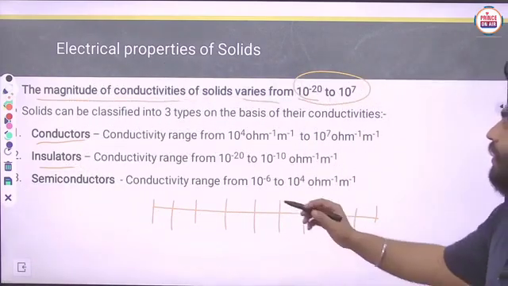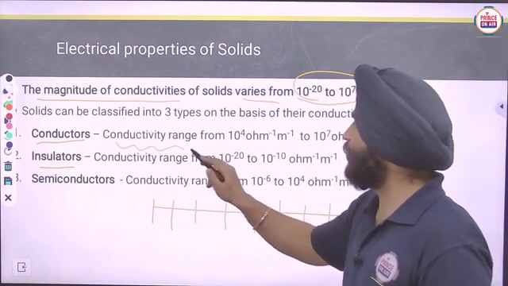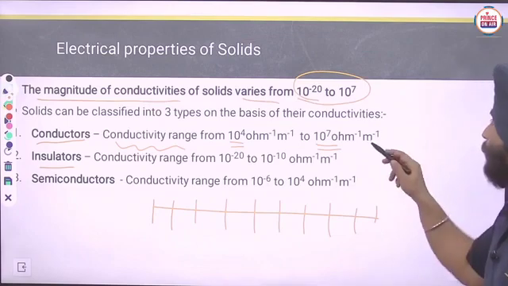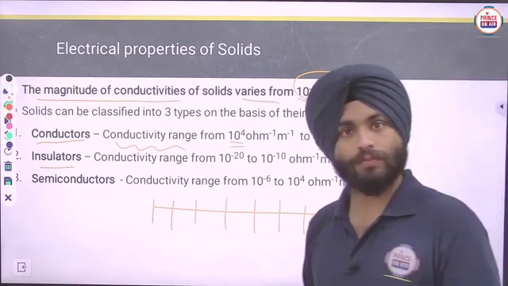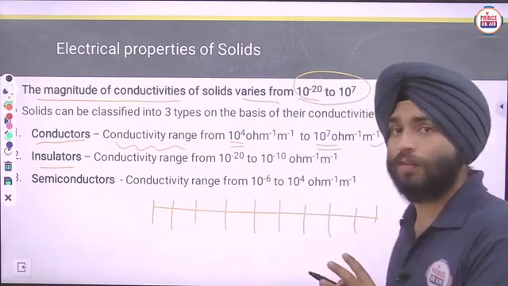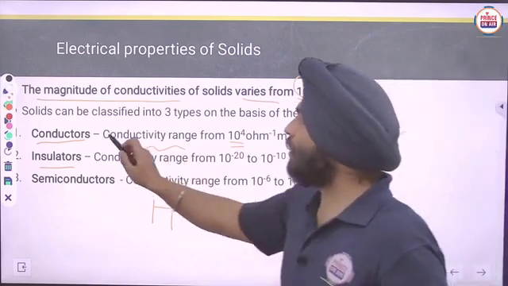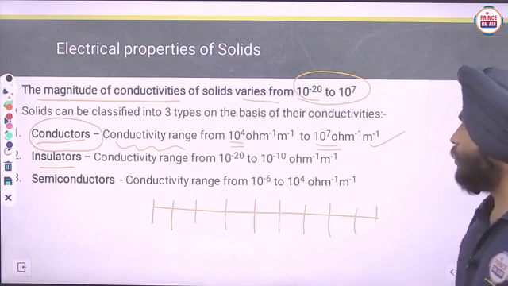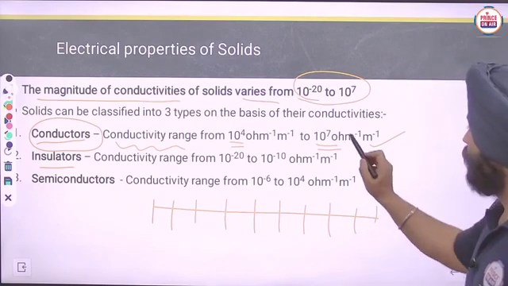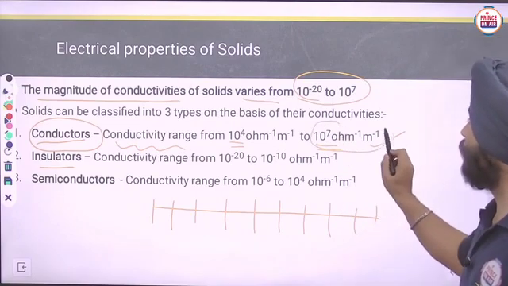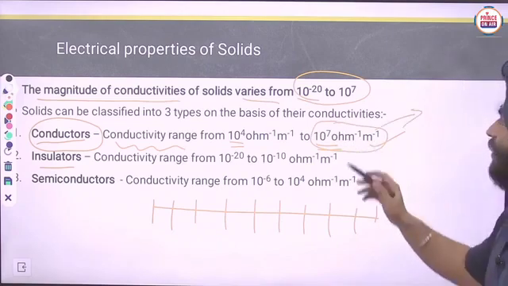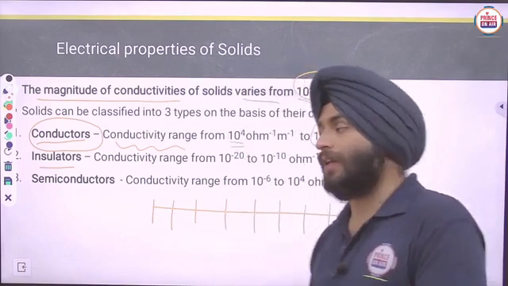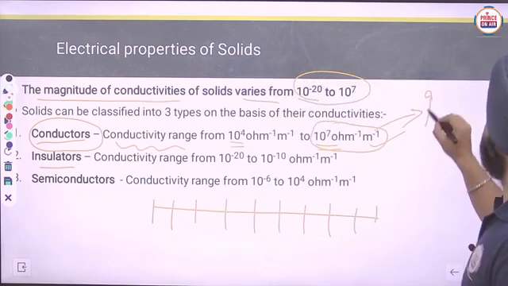Firstly, the conductors: their conductivity ranges from 10 raised to power 4 to 10 raised to power 7 per ohm per meter. That is the conductivity range for conductors. Those elements or metals having about 10 raised to power 7 per ohm per meter conductivity are considered good conductors.